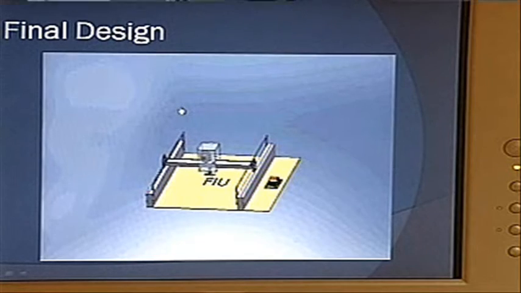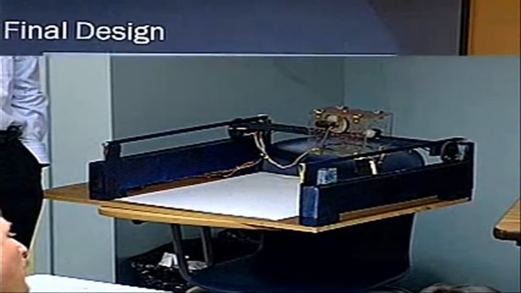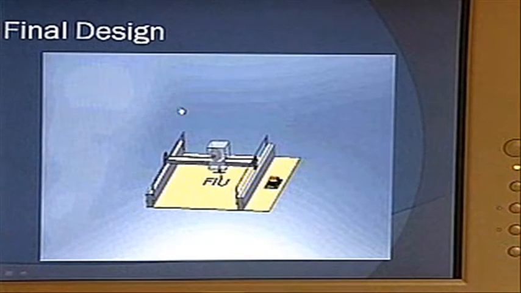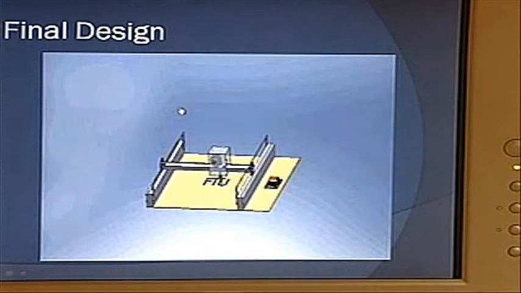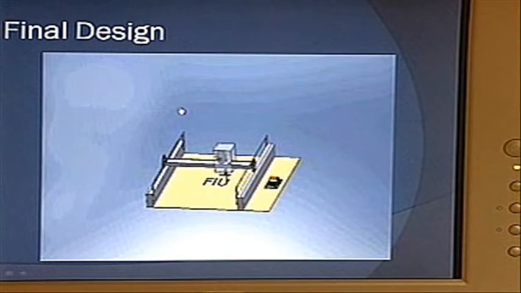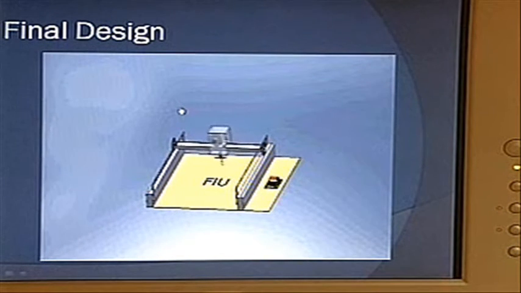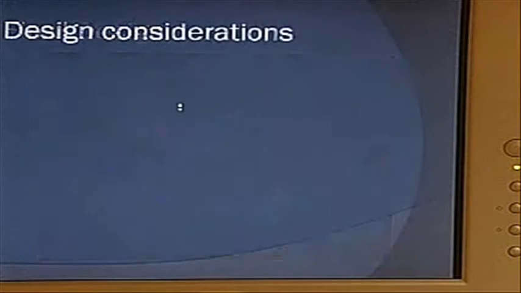Actually, for this project, we only have 4 colors. And one of the improvements that we might primarily do is increase the amount of colors that it is going to switch from one to the other. So that's pretty much the final design.